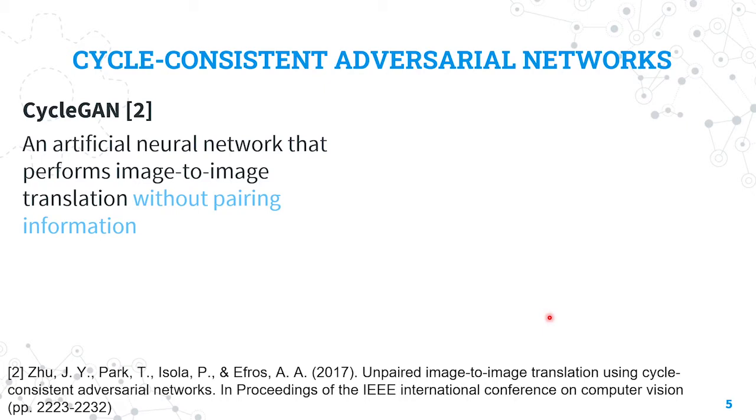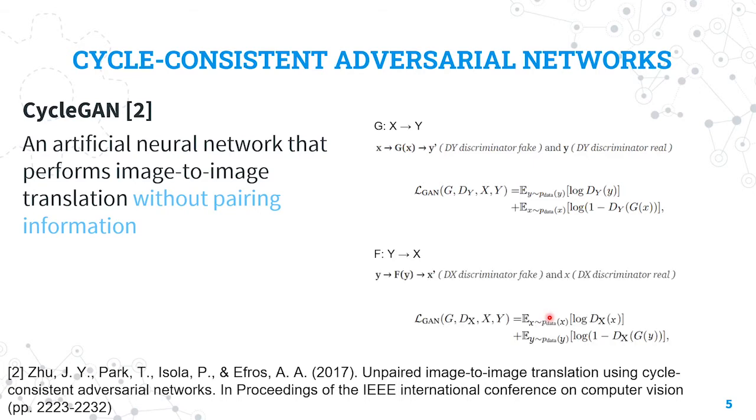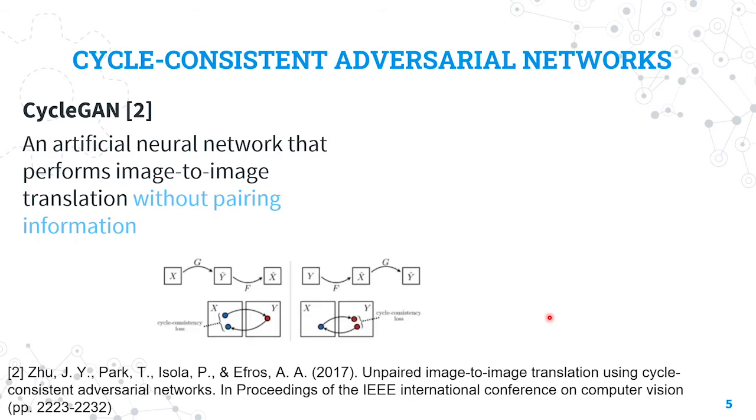Unlike the vanilla or original GAN that has two models, a generator and a discriminator, CycleGAN has four models, namely one pair of generator and discriminator for the forward path x to y and another pair of generator and discriminator for the backward path y to x. The standard GAN loss is then applied in both paths. The mapping function x to y can be expressed like this, and vice versa, with y to x being expressed like this. This is the architecture of CycleGAN.